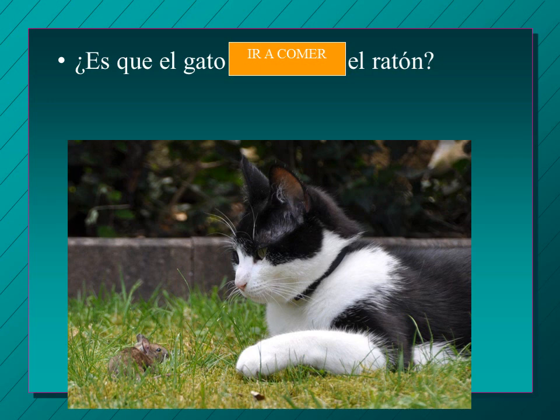How would you conjugate ir a comer? Va a comer. Remember the second verb stays the same and we conjugate ir. So the cat is singular and third person, so it's va. ¿Es que el gato va a comer al ratón? Is the cat going to eat the mouse?